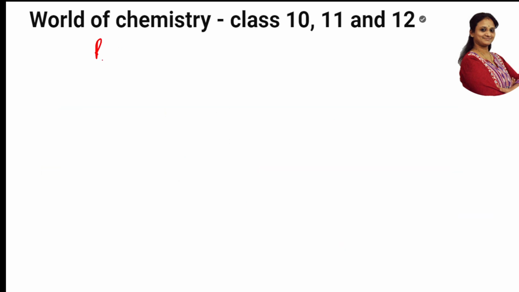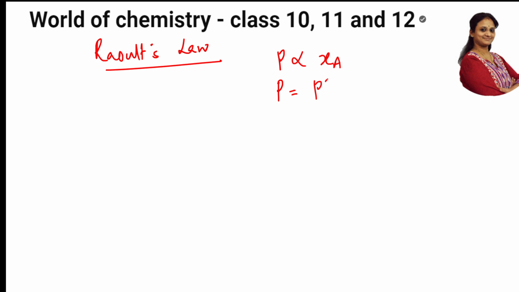First of all, according to Raoult's law, what is the concept, students? P is directly proportional to XA. P is equal to P naught A XA. Am I right? Done. Let us further expand. P is equal to X1 P naught 1 plus X2 P naught 2. Am I right, students? Right.